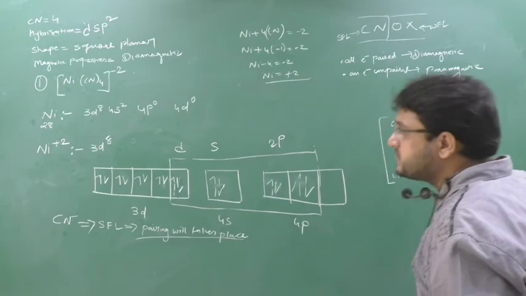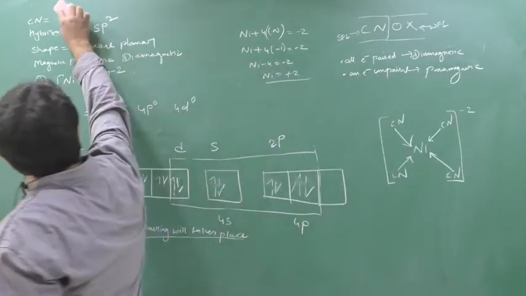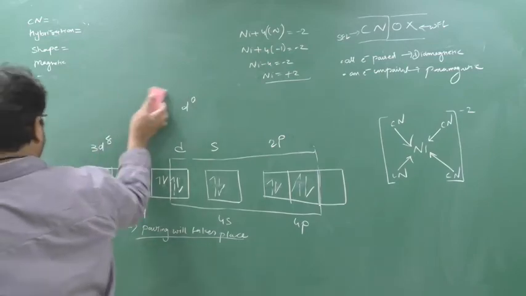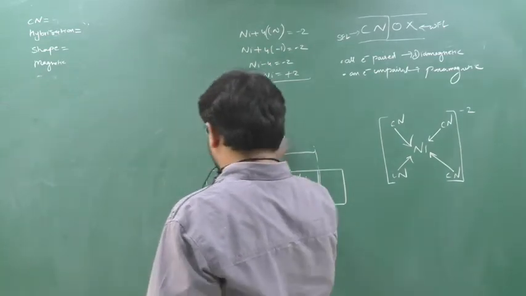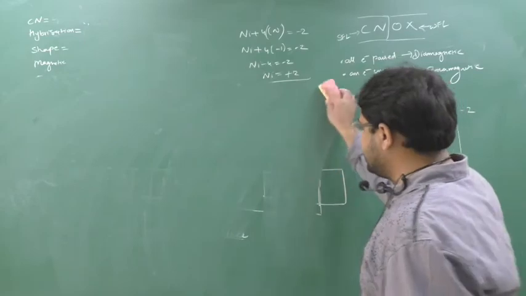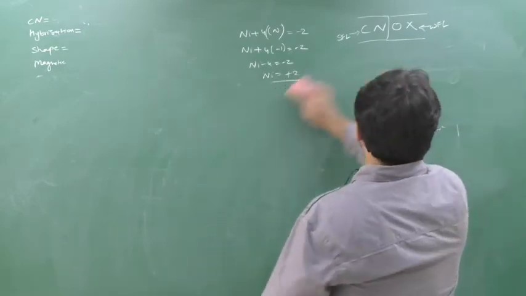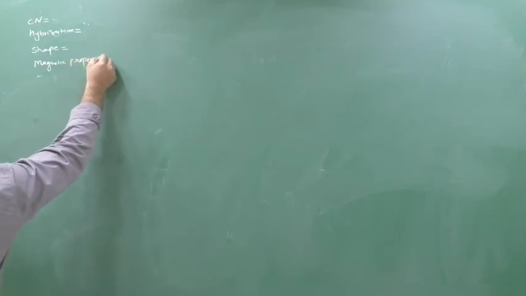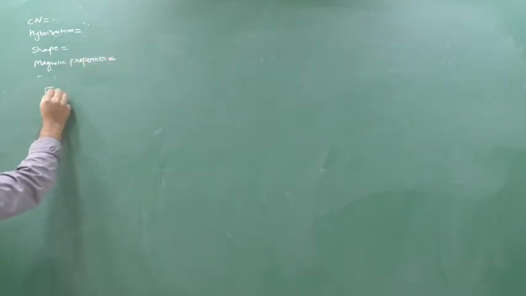The next question remains the same: coordination number, hybridization, shape, and magnetic property. Now we'll change the question. The next question is [Fe(CN)6]. I'll do this. Okay, chalo. So the next question is, write the coordination number, hybridization, shape, magnetic properties of [Fe(CN)6].